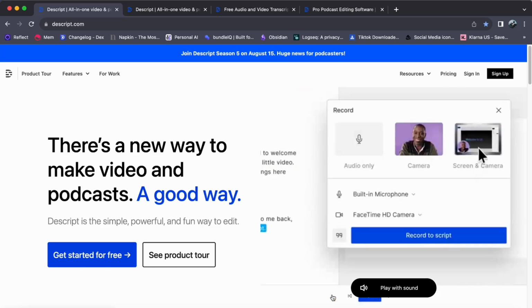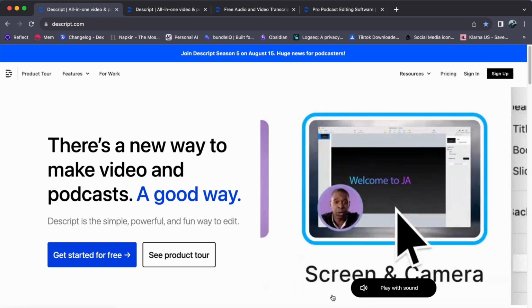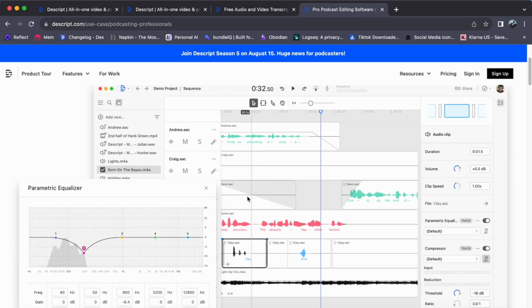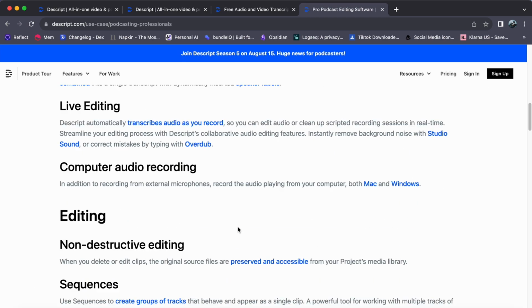Today, I'll be going over how to use Descript in 5 ways. So let's get started. Discover the endless possibilities with Descript. Here are 5 remarkable ways to harness its power. Way number 1. Launch your podcasting journey effortlessly. Record, edit, mix, and collaborate. Even if you are new to this, Descript empowers you.